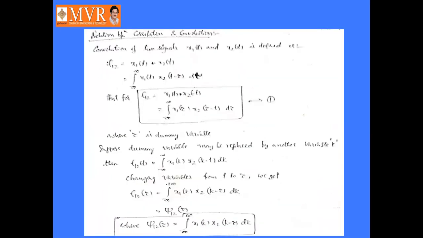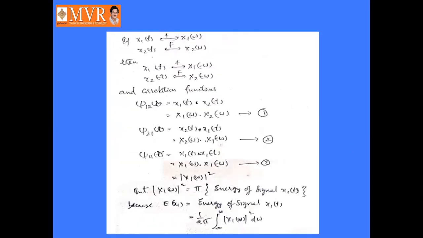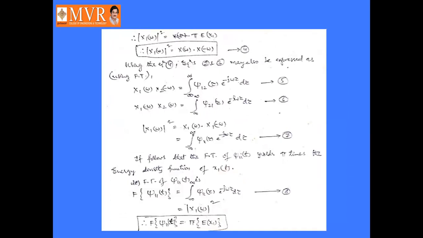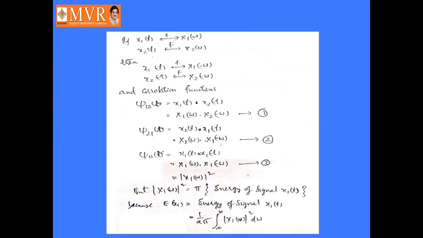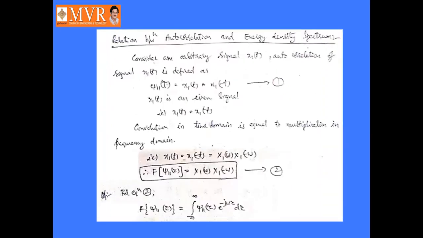Next, correlation and convolution: if one of the signals is an even signal, then the correlation and convolution are both equivalent. Next, the properties of correlation function we discussed. So this property of the correlation function reads: the Fourier transform of the autocorrelation function is equal to π times the energy density spectrum, the energy of the signal x1(t). Okay, so the Fourier transform of J11(t) is equal to π E of x1.